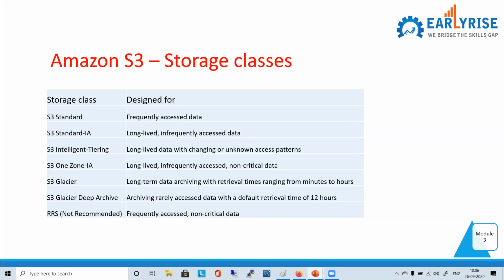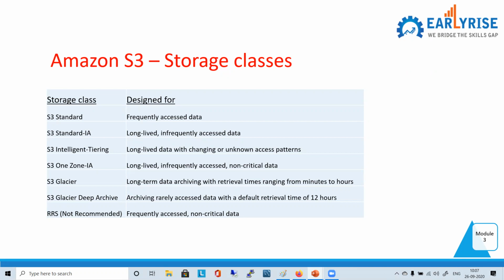Now, the situation where you don't know, you have a mix of data. In some situations, 20% of your data may be very frequently accessed, which is a very practical thing. Whatever data you have, it's not necessary that you will be accessing all the data very frequently at all times. So say some 20% of data is very frequently accessed and some 80% is not frequently accessed. Now you don't know which data you can put in IA and which data you can put in standard class. So in that case, you put it in intelligent tiering. Got it?